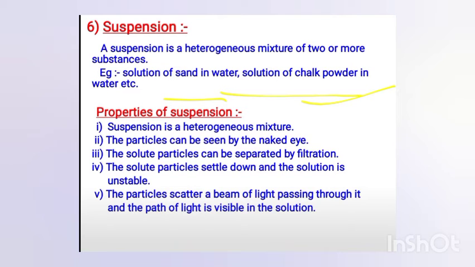A colloidal solution is also heterogeneous, but the size of its particles is less than in a suspension. In a suspension, since the particles are easily visible, they can be separated by filtration methods. If we leave the solution undisturbed for some time, the solute particles will settle down at the bottom, and the solution is unstable.